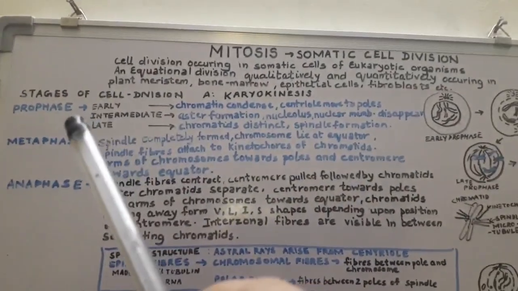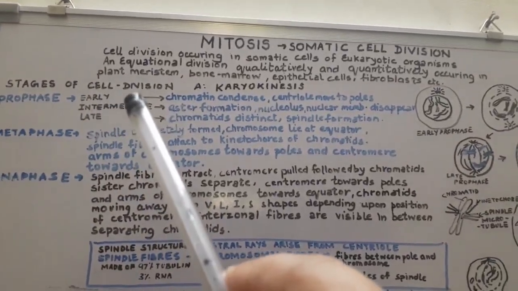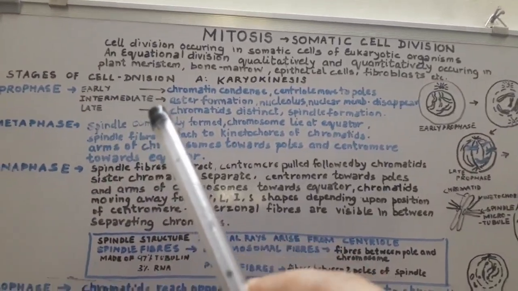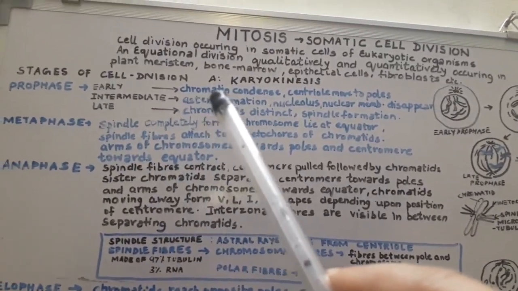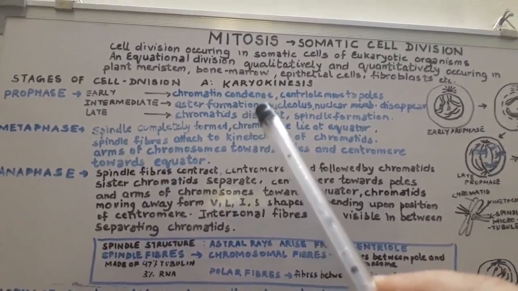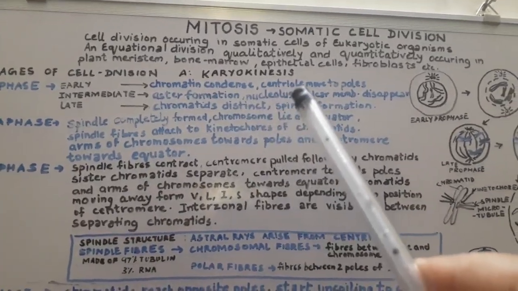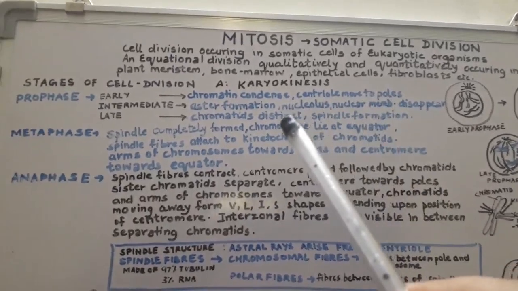Now we will discuss each of the phases. Prophase can be further divided into early, intermediate and late substages. The chromatin starts condensing itself to be packaged into chromosomes. The centrioles that have duplicated in interphase move to the poles.